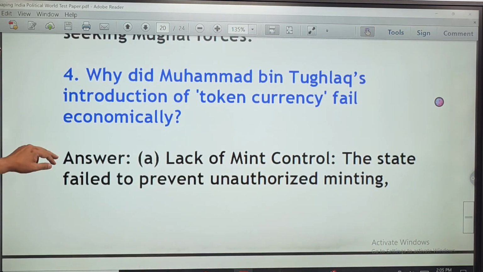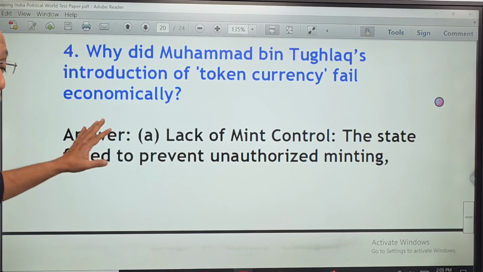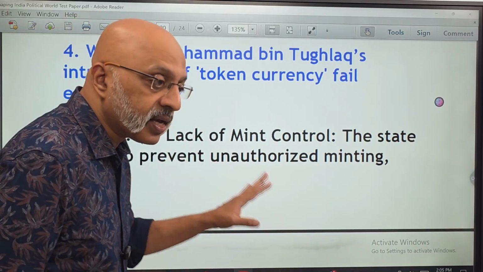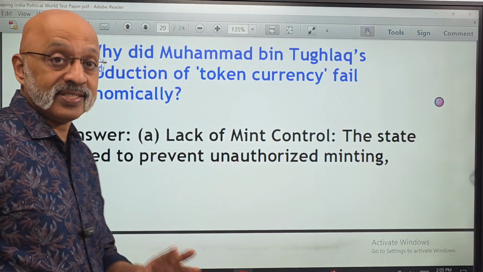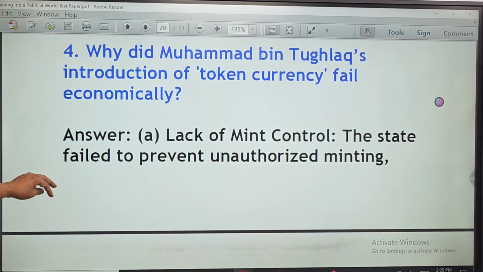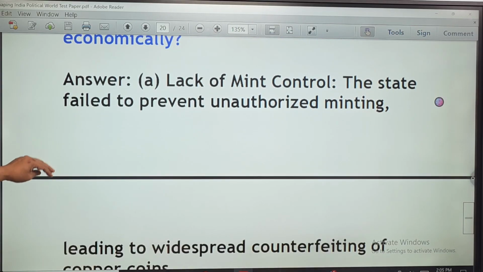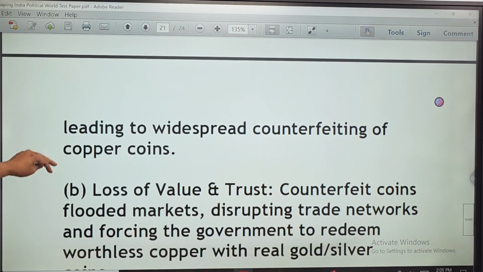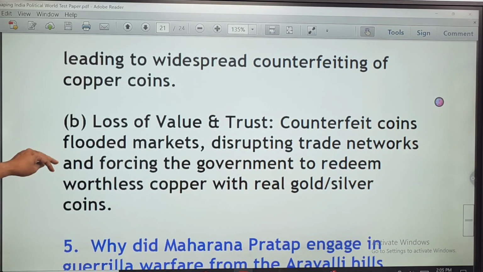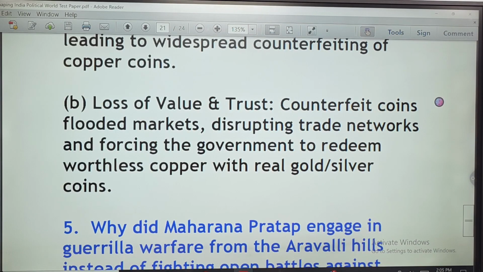Why did Muhammad bin Tughlaq's introduction of token currency fail? Now this Muhammad bin Tughlaq is a definite question in your examination, so prepare him well. Lack of mint control: the state failed to prevent unauthorized minting, leading to widespread counterfeiting of copper coins, and loss of value and trust as counterfeit coins flooded the entire market.